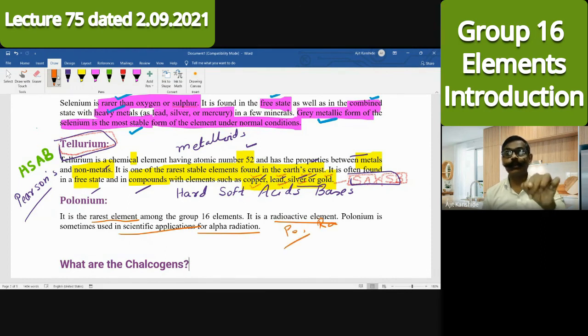This polonium is a group 16 element. This much information about polonium is sufficient. What we studied about polonium is that it is the rarest element, radioactive, and it is used as an alpha radiation source.